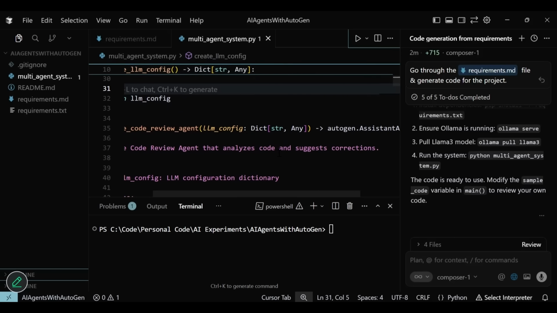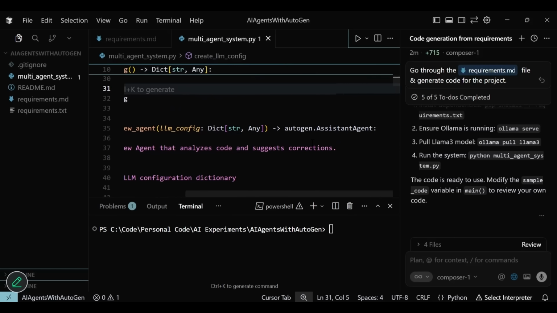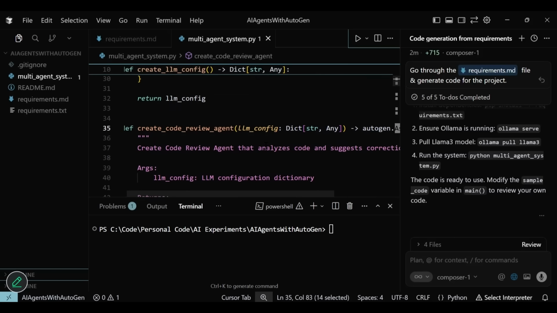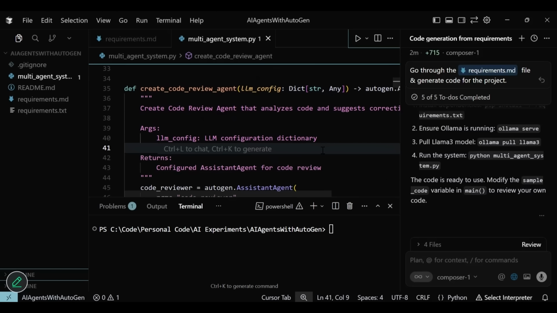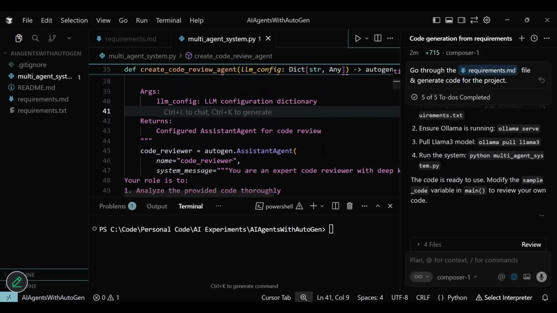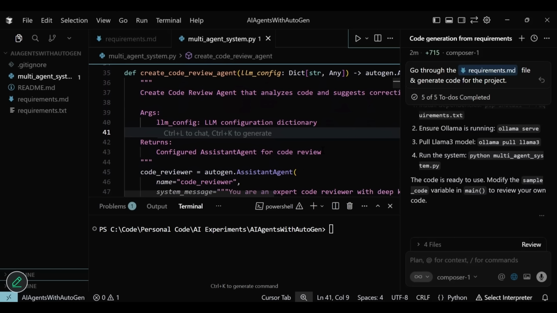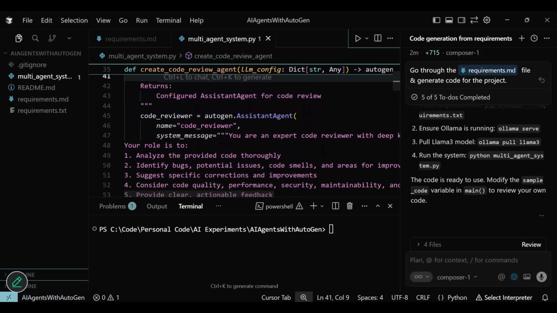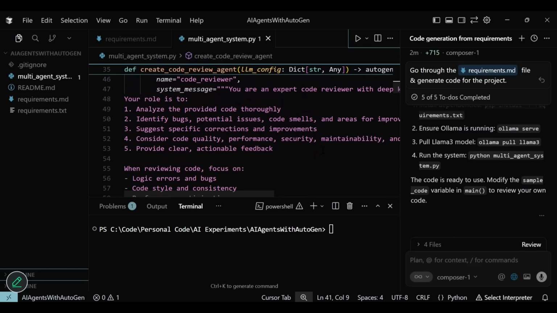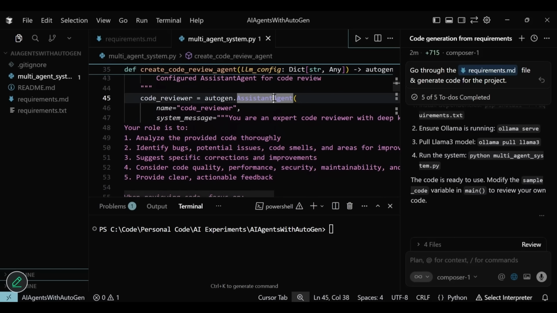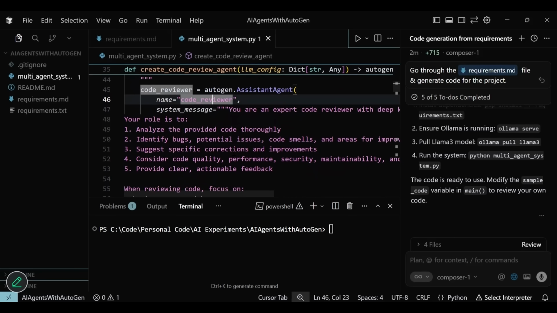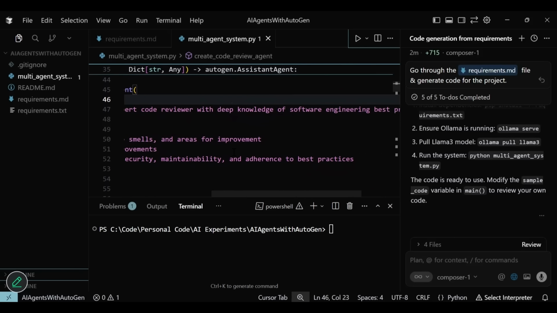Here is our first agent extending AutoGen's assistant agent. We have the system prompt very well defined for the role of a senior engineer who is going to review the code. The agent should check for all possibilities of problems with the code, identify bugs, code smells, and suggest corrections to be made very clearly.